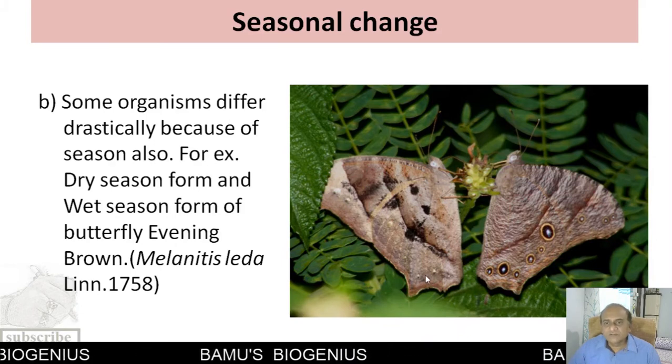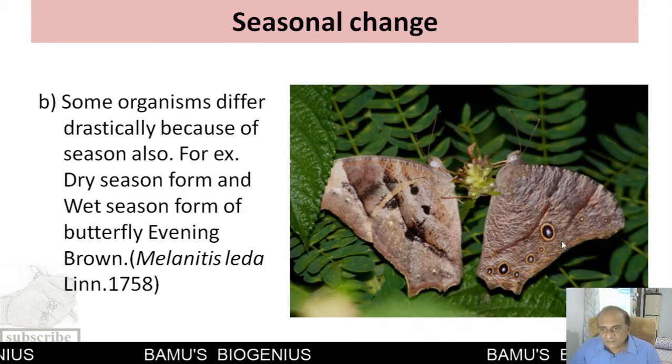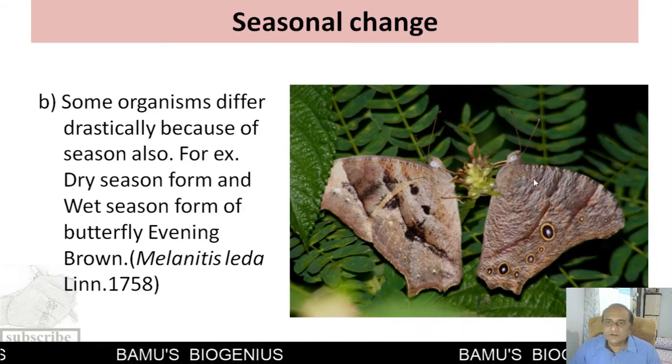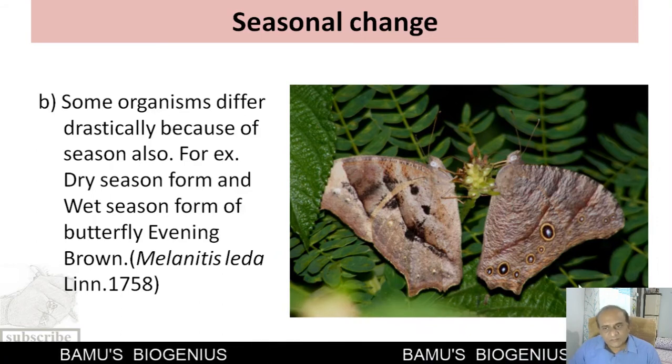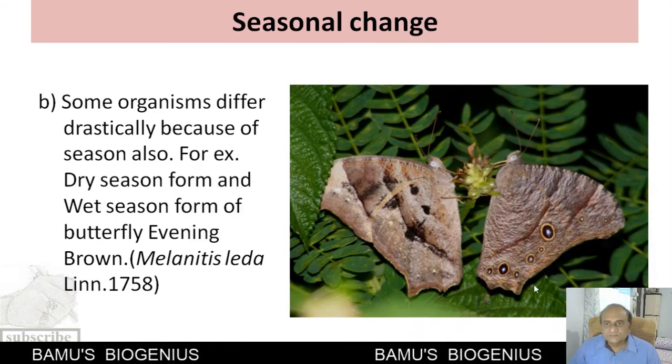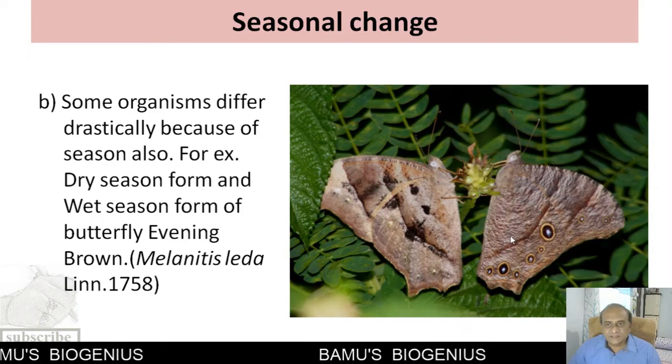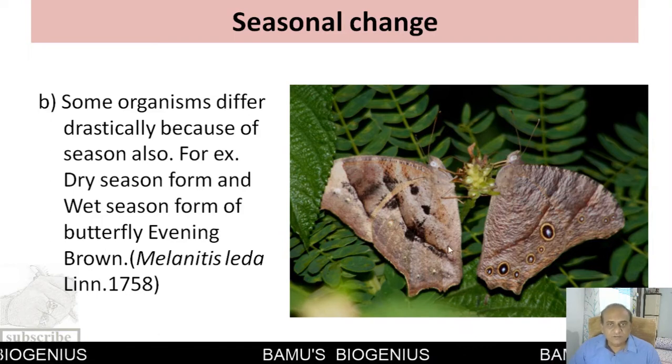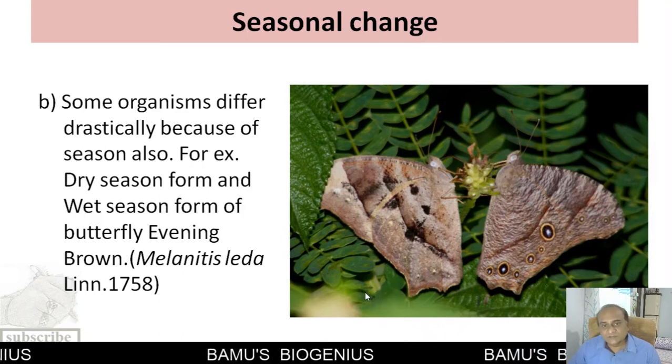And if you see the evening brown in the wet season, it will acquire this type of morphology. Now, here also, if we apply the morphological species concept, you will put these two butterflies into two different species, but in reality, it is not so. These are only the seasonal forms. So here also the morphological species concept fails.